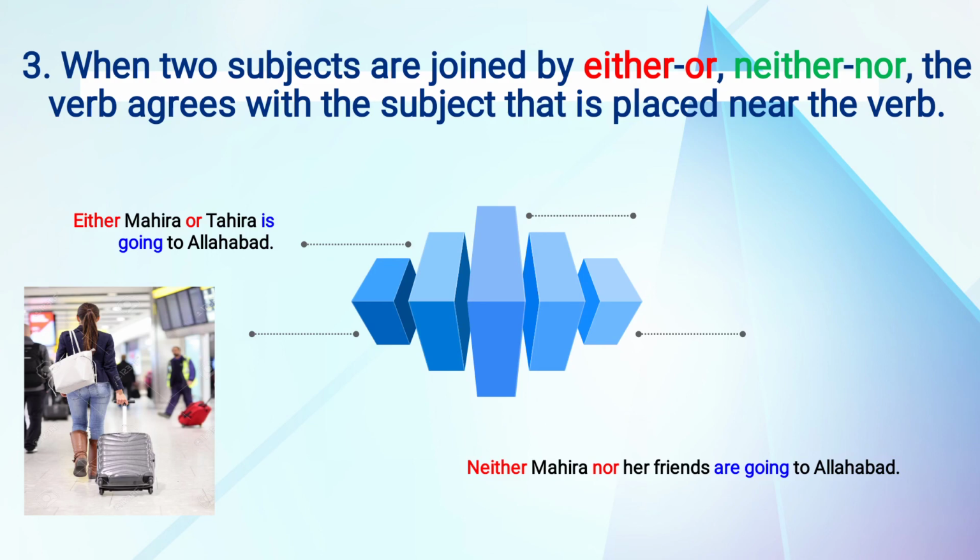Because near the verb the subject is her friends. Friends, as we know, is the plural form of the subject, so a plural subject is there. That's why we have given are there. Okay, so are going to Allahabad. So we will see the subject which is near the verb. If it is a plural subject, we will use the plural form. Okay, if it is singular, we will use the singular form.